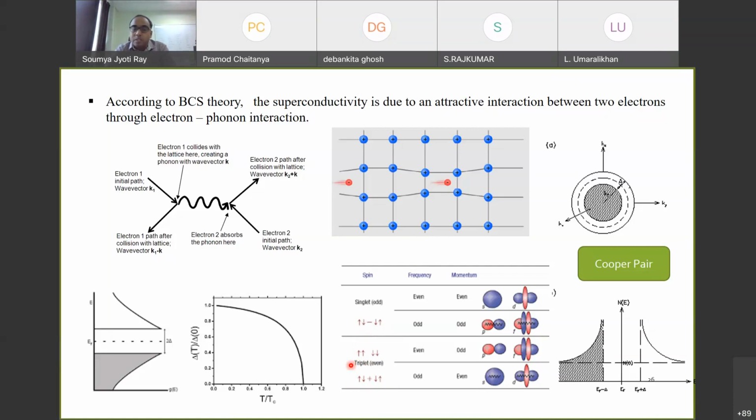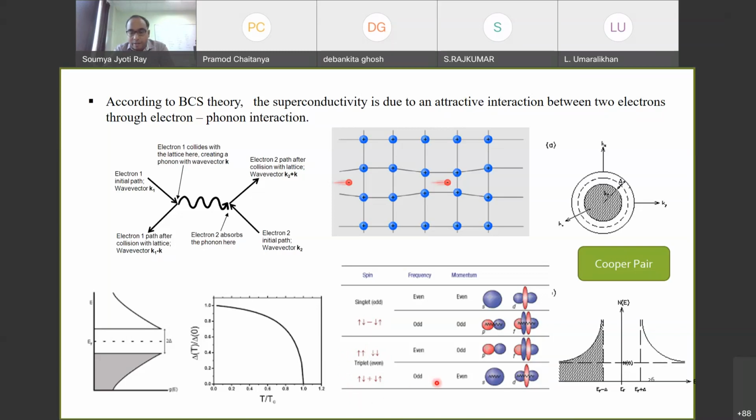The spin part of the Cooper pair determines whether it is a singlet superconductor or a triplet superconductor. Both types have different properties, and this is a big topic of discussion, so I will not be able to cover it too much. If the Cooper pair is a singlet, it is called a singlet superconductor, such as lead or niobium. There are also triplet superconductors, like strontium ruthenate, which are slightly different and have a non-zero spin part of the Cooper pair.